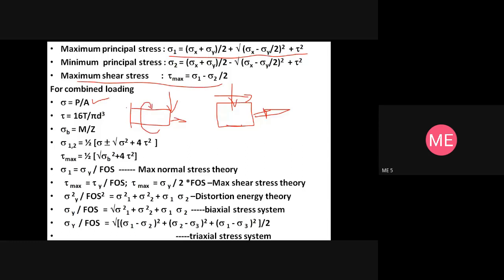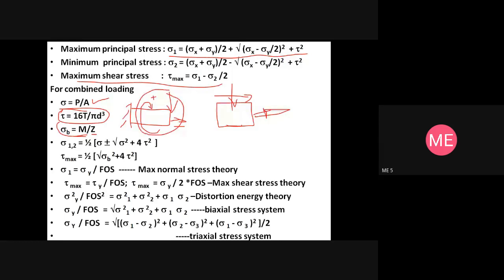When you have a member with only axial load, the stress sigma is equal to load by area of cross section, and it is called normal stress. When it is subjected to transverse load, we have moment and section modulus, so we calculate bending stress. When it is subjected to torsional load T, shear stress is induced, which is given by 16T by pi d cube.